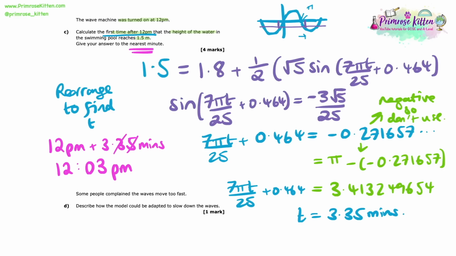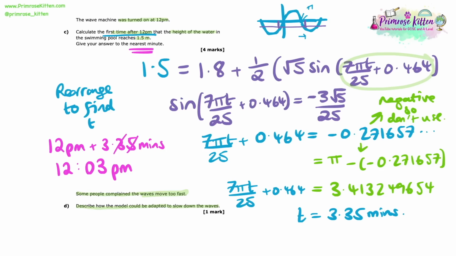So now for the final part of this question. Some people complained that the waves moved too fast. Describe how the model could be adapted to slow down the waves. Well, we should recognise that the frequency of the wave is affected by this region here. And this is really all to do with transformations.